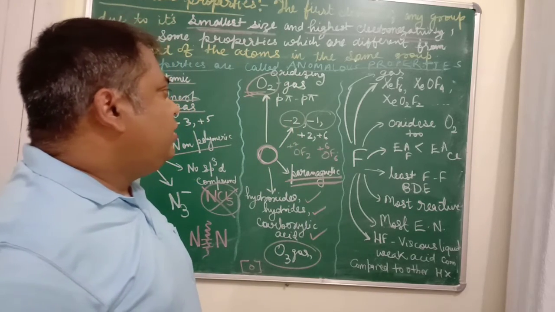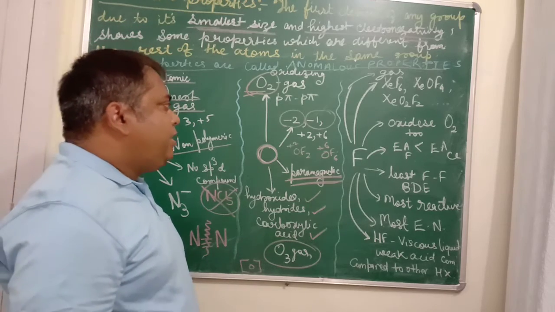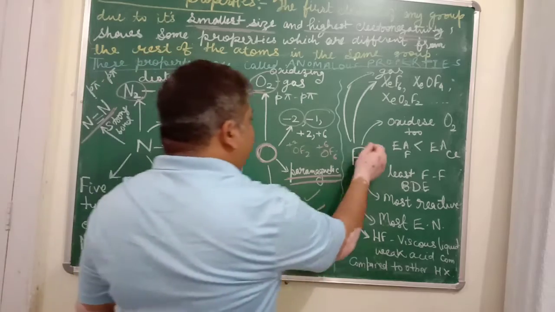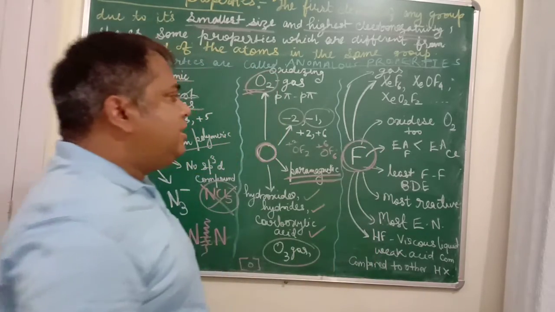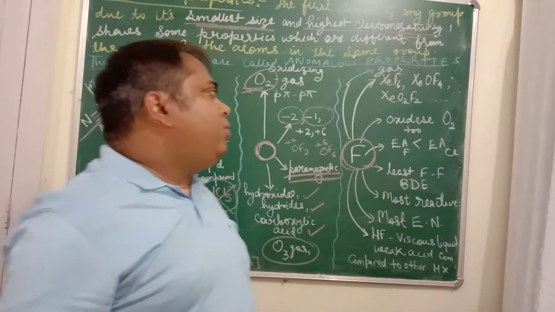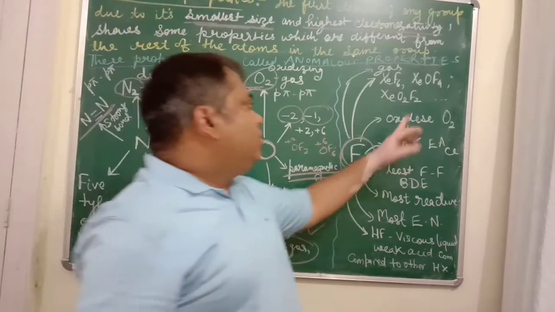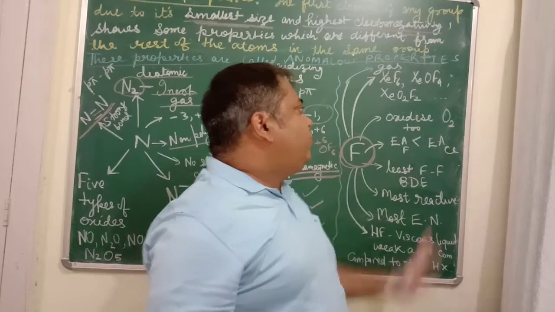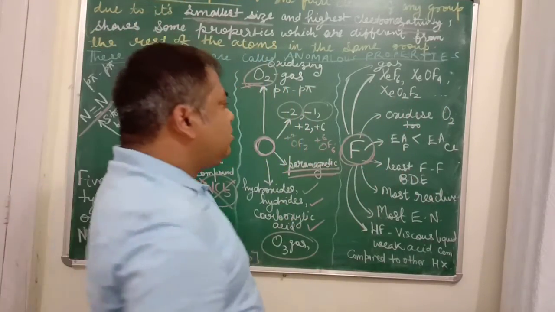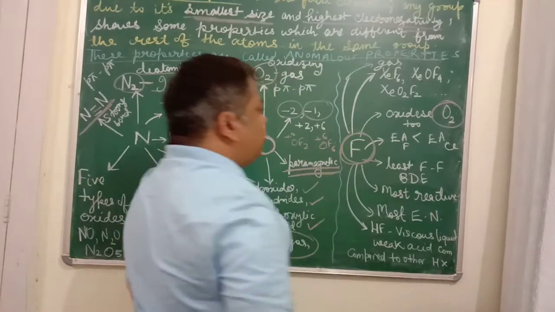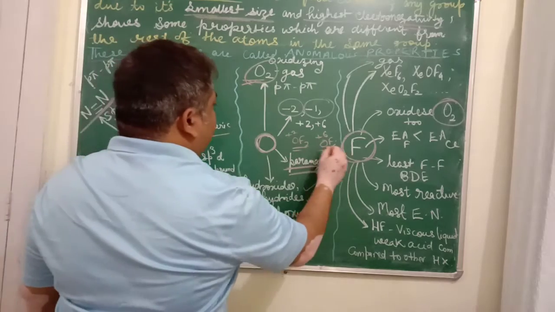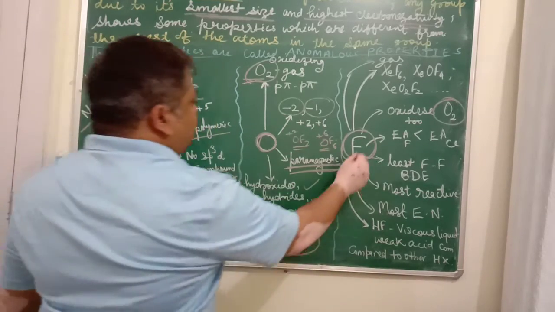Now we know that noble gases do not react and are very noble. But fluorine is that atom which is highly oxidizing in nature, and it has the ability to oxidize xenon and form xenon hexafluoride, XeO4 and XeO2F2. It can also oxidize O2. Oxygen is itself an oxidizing agent, but fluorine is so electronegative that it can oxidize oxygen also.